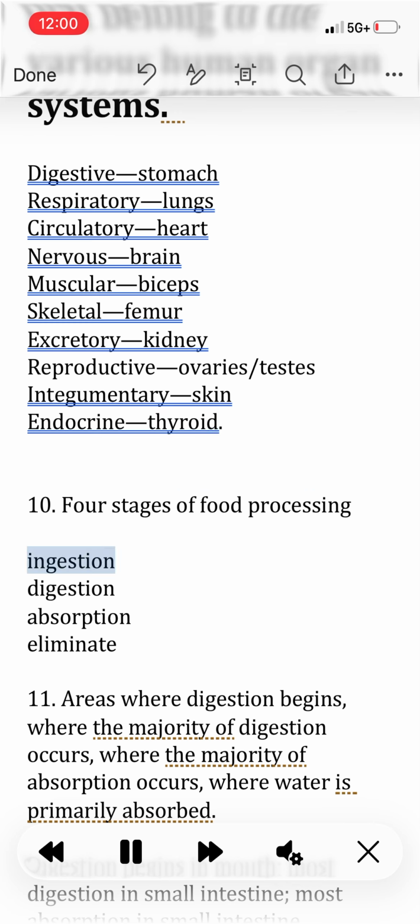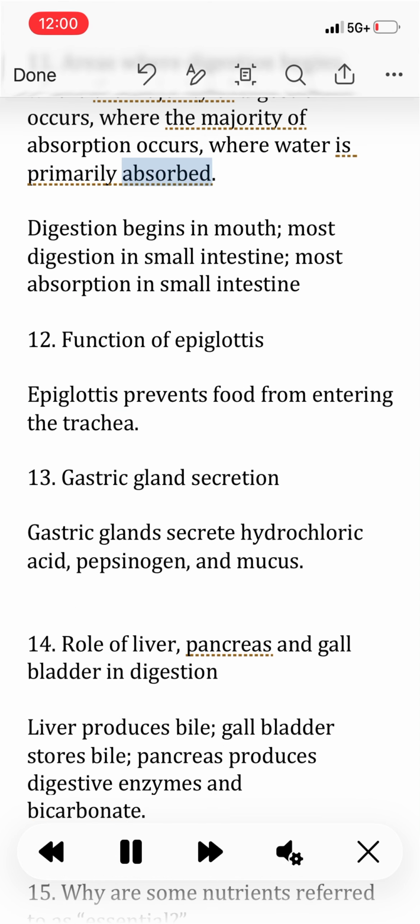10. 4 stages of food processing: ingestion, digestion, absorption, elimination. 11. Areas where digestion begins, where the majority of digestion occurs, where the majority of absorption occurs, where water is primarily absorbed. Digestion begins in the mouth, most digestion in the small intestine, most absorption in the small intestine.